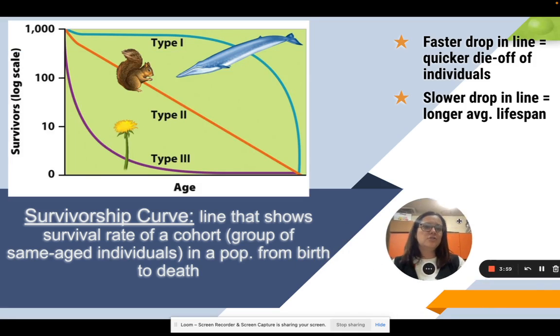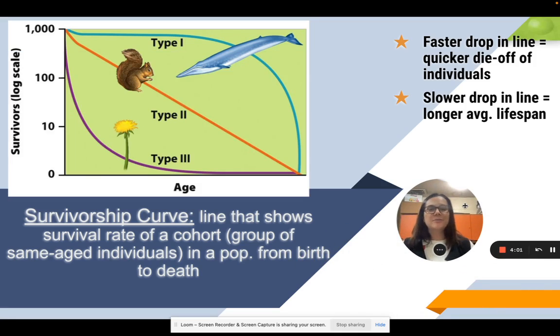All right, so now we get into survivorship curves. A survivorship curve is just a line that shows the survival rate of a group of similarly aged individuals from birth to death. When you see, for type 3, for example, that line drop off quickly, that means that a very small percentage of that population is going to survive infancy or early adulthood or childhood. Type 1, where you see it kind of flat along, means that most of those individuals are going to survive their childhood and it's not going to drop off until later in life. They have a longer lifespan.